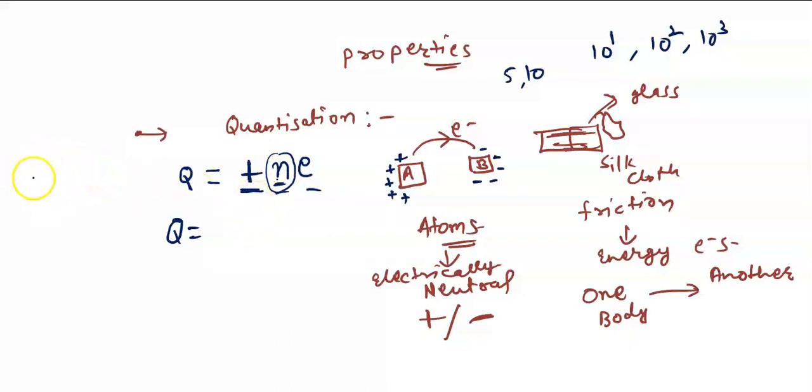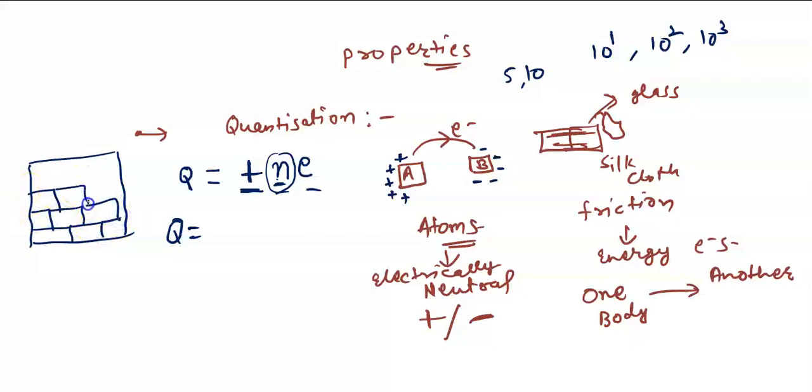Try to understand. Suppose we are talking about a wall. If we are talking about a wall, then what is the basic or fundamental unit of a wall? Can you suggest? What is it? Sir, brick. Right. So there are some walls made up of 5 bricks, say 100 bricks or 500 bricks, maybe some made up of 1000 bricks. Agreed? Yes, sir. So a big thing is made up of small things.